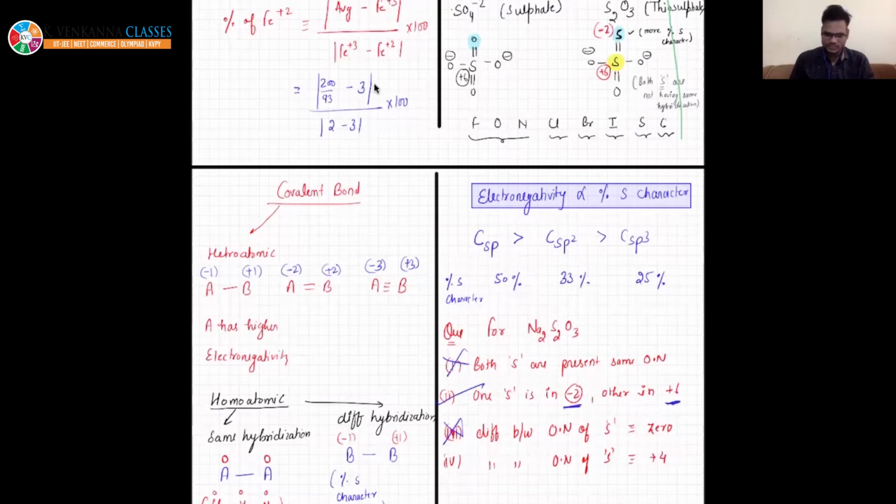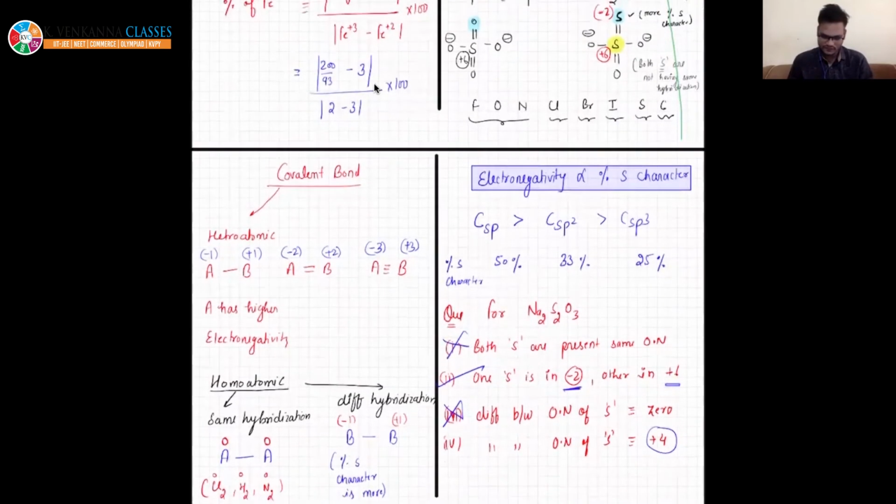One in -2 and other is in +6. Yes, that is correct. So why are you saying fourth will be the right? The difference will be +4: 6 - 2. But the difference is not +4, beta. If you want to calculate the difference, it will come as 6 minus of -2, right? So the difference will be +8. So this is also wrong. So answer is second.